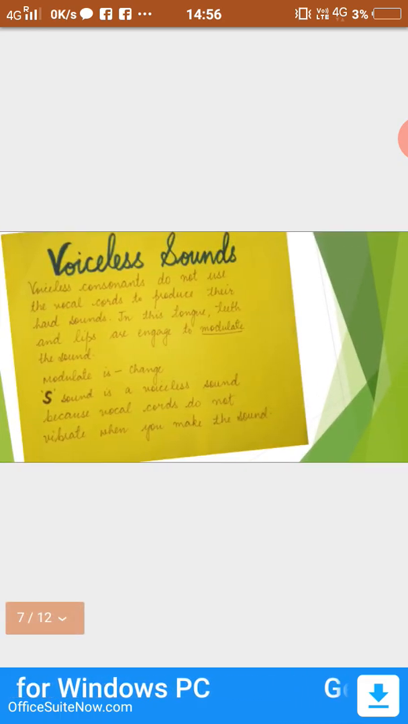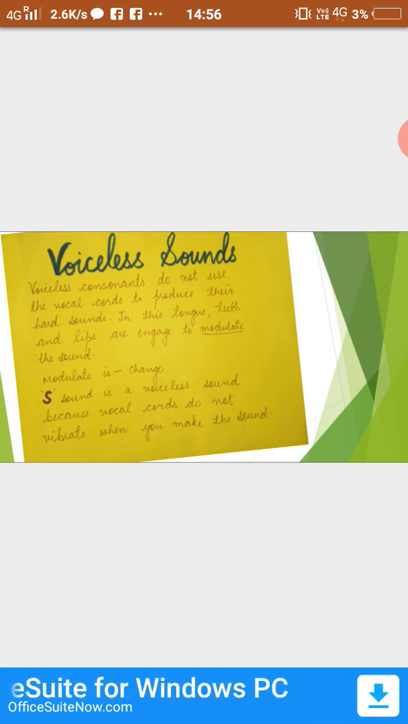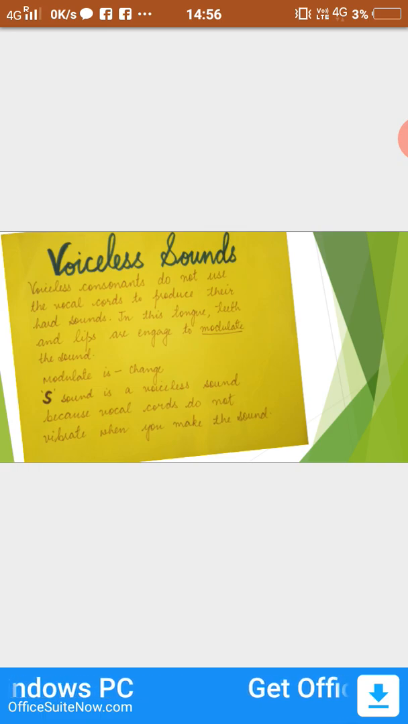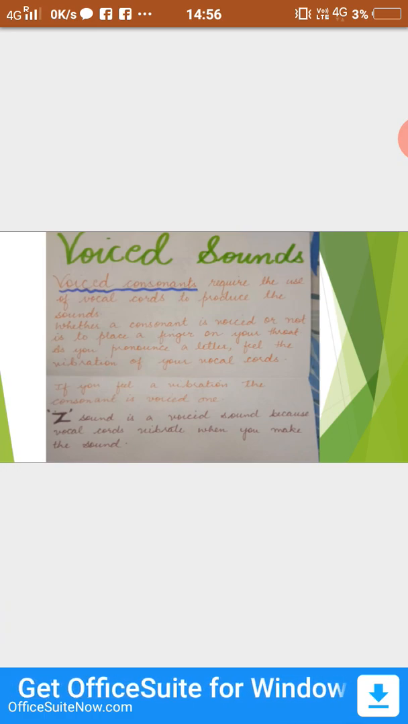Now the S sound is a voiceless sound. Why does the S letter produce a voiceless sound? Because the vocal cords don't produce the sound, meaning the vocal cords don't vibrate, while Z is a voiced sound because when you produce the sound, your vocal cords vibrate.